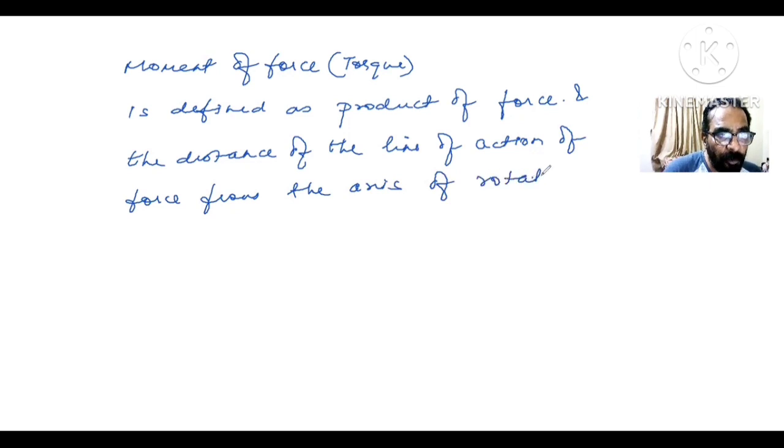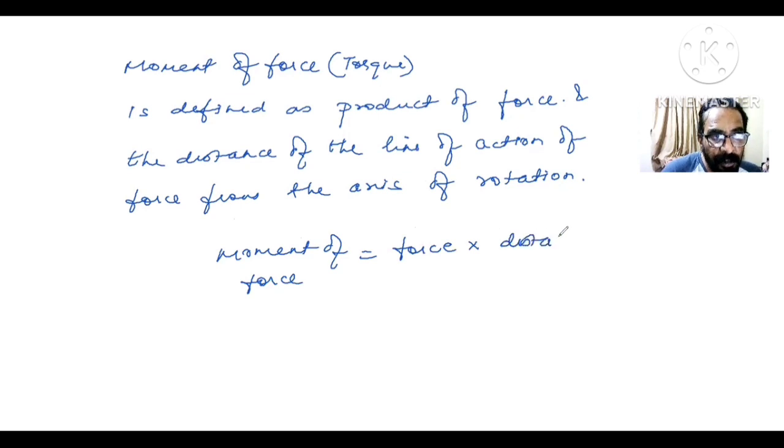Okay, children, so I can say moment of force equals force into distance. What is this distance, beta? This distance is nothing but the distance of the line of action of force from the axis of rotation. Now, why did I give you this formula? So that now I can tell you the SI unit. Please have a look here. The SI unit of force is Newton and the SI unit of distance is meter. So it becomes Newton meter.